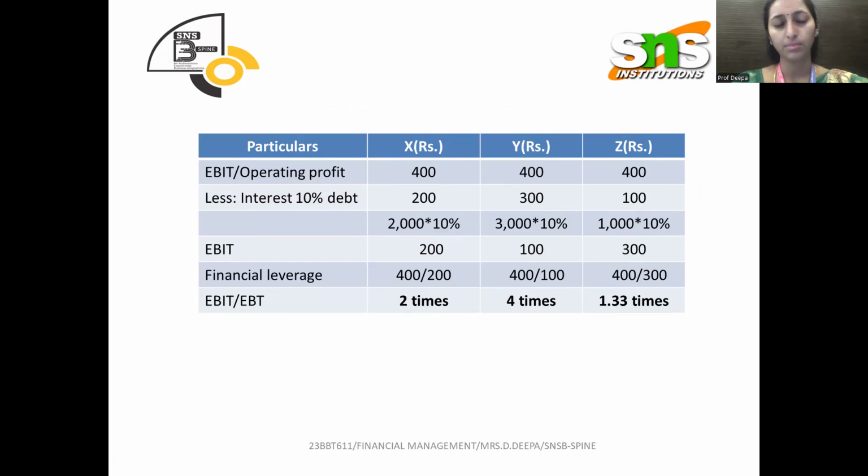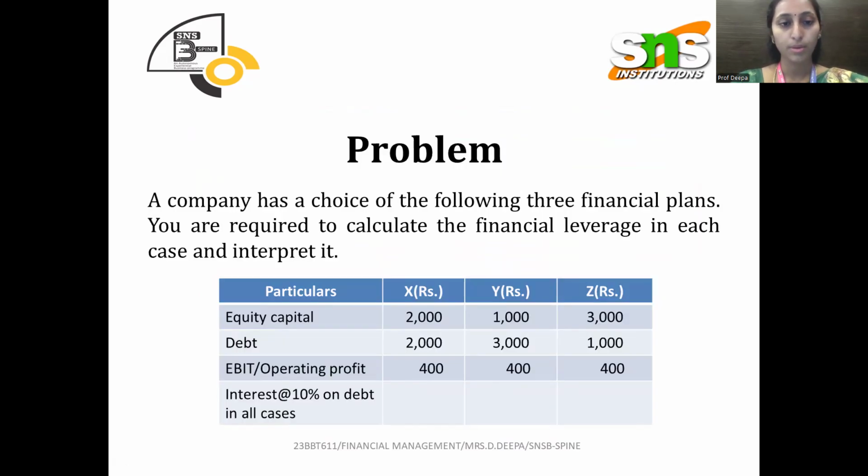In case you do not have EBIT, you have to calculate it. Sales and variable cost data will be there. Sales minus variable cost gives us contribution, minus fixed cost gives the answer as EBIT, earnings before interest and taxes.